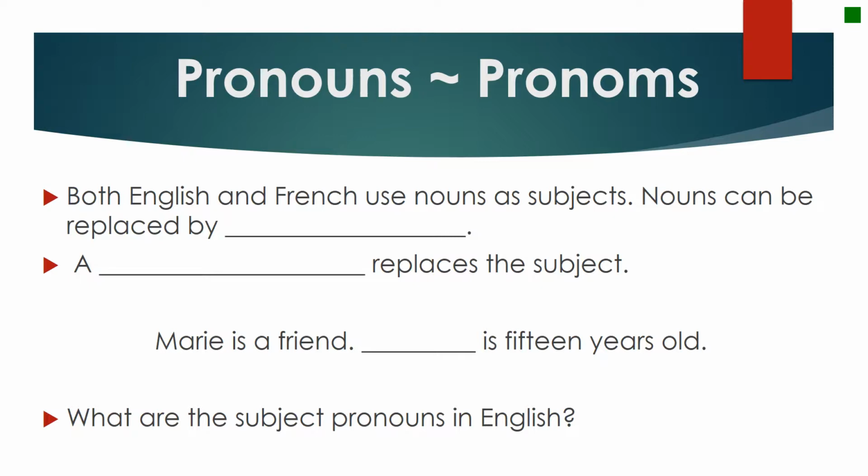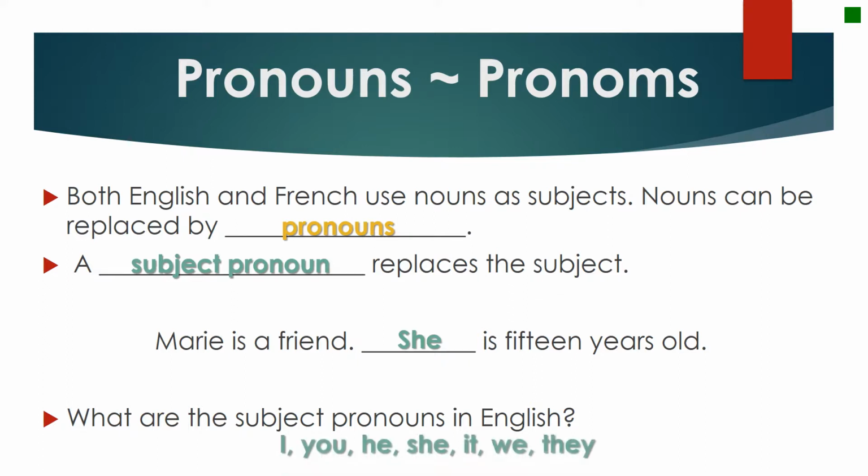Both English and French use nouns as subjects. Nouns can be replaced by pronouns. A subject pronoun is going to replace your subject. So let's take our same example. Marie is a friend. You do not want to have to repeat Marie again, so you could say she is 15 years old. So let me ask you, what are the subject pronouns in English? Subject pronouns in English are I, you, he, she, it, we, and they.